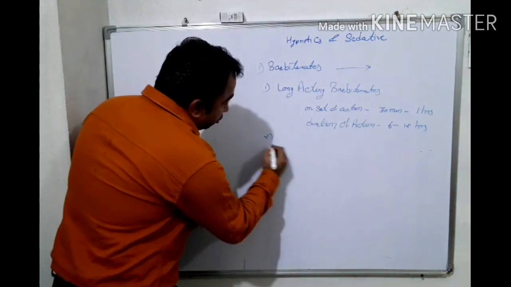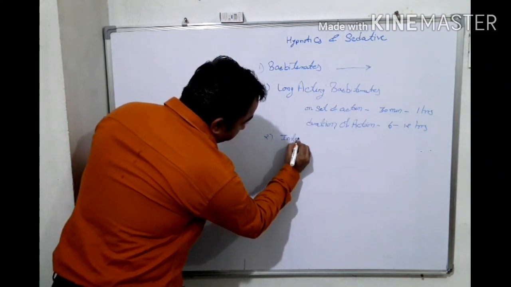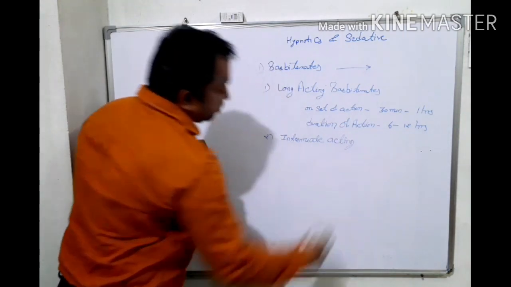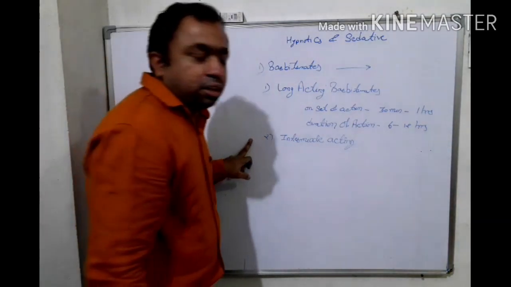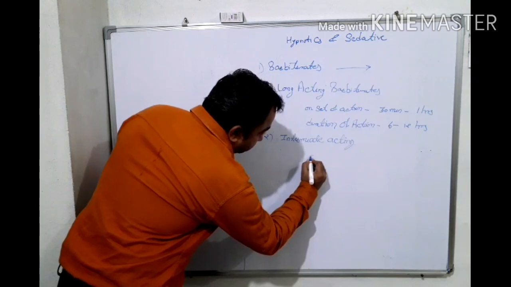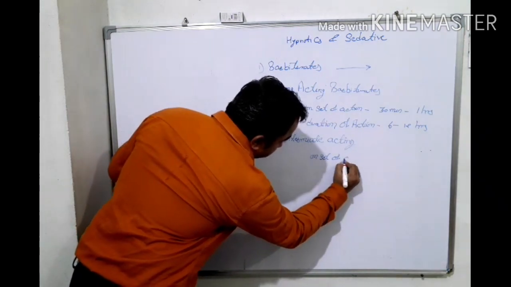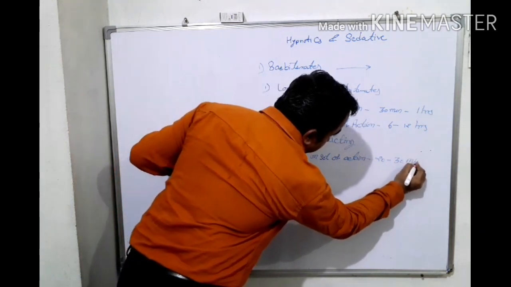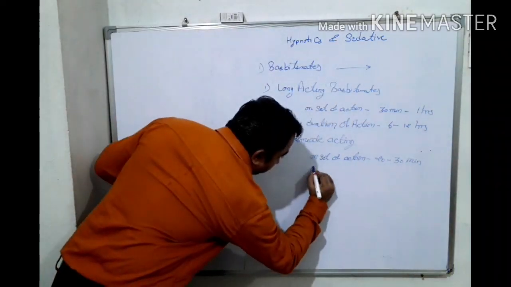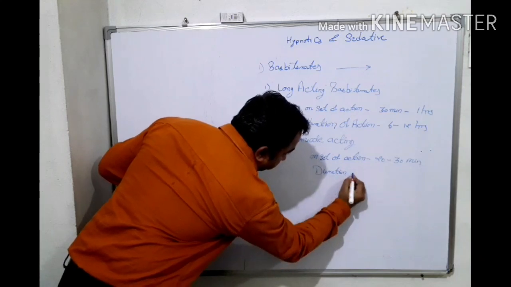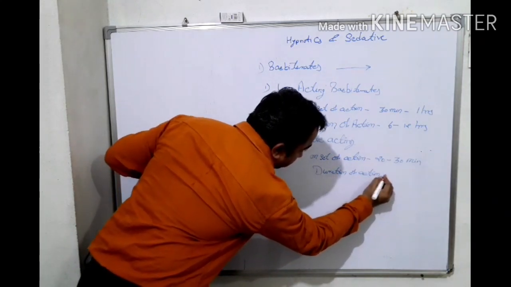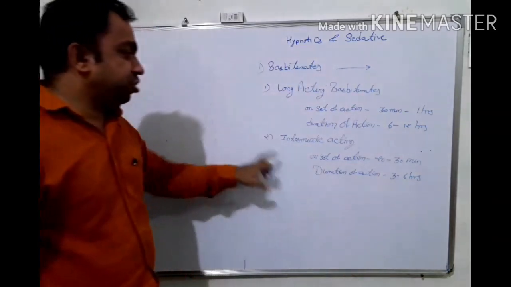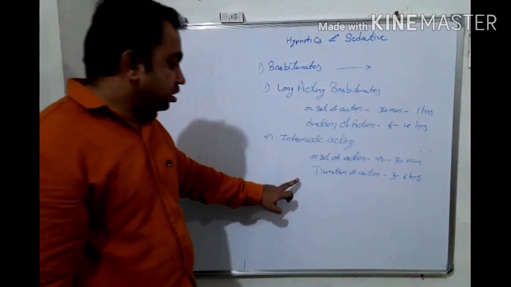Then second, intermediate-acting barbiturates. For intermediate-acting barbiturates, the onset of action is between 20 to 30 minutes, and the duration of action is between 3 to 6 hours, depending on this onset of action and duration of action.